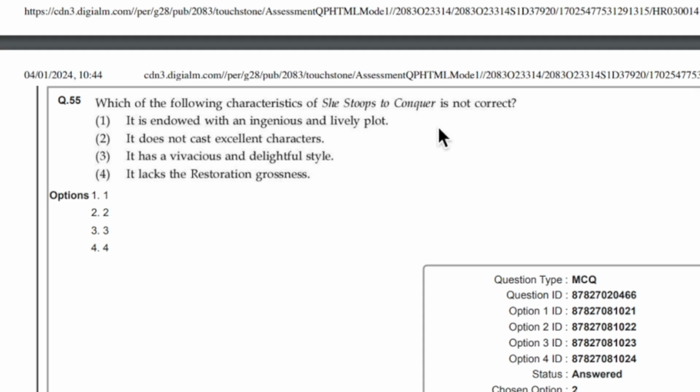She Stoops to Conquer. This particular work has been asked almost 5 to 6 times in the previous year questions. High chances are that they can ask you the same work in the upcoming examination also, because we have another work, Waiting for Godot, from 2020 to 2023. Almost 6 times consecutively, every year, every examination, they are asking 1 or 2 questions. In the December 2023 examination also, they have asked 1 question from Waiting for Godot.